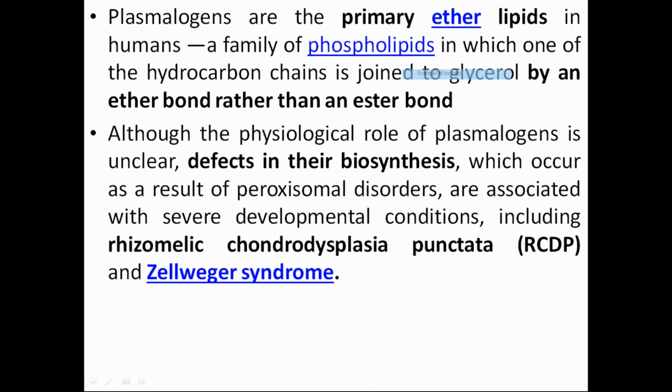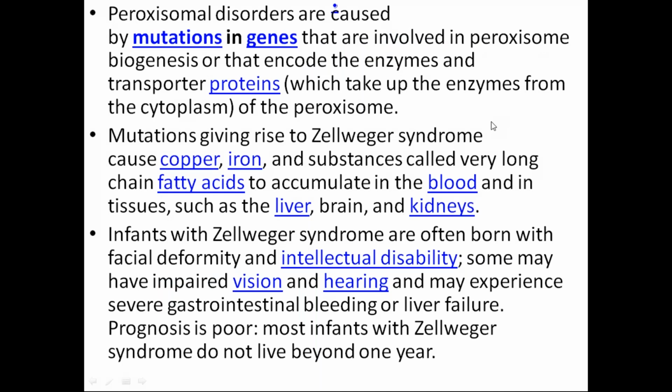Okay, now as I was explaining to you, Asha, there will be mutations in the genes. If they are encoding the enzymes or some transport protein, they will not be targeted to the peroxisome. And that is why this is happening. Now, what is happening in this Zellweger syndrome?